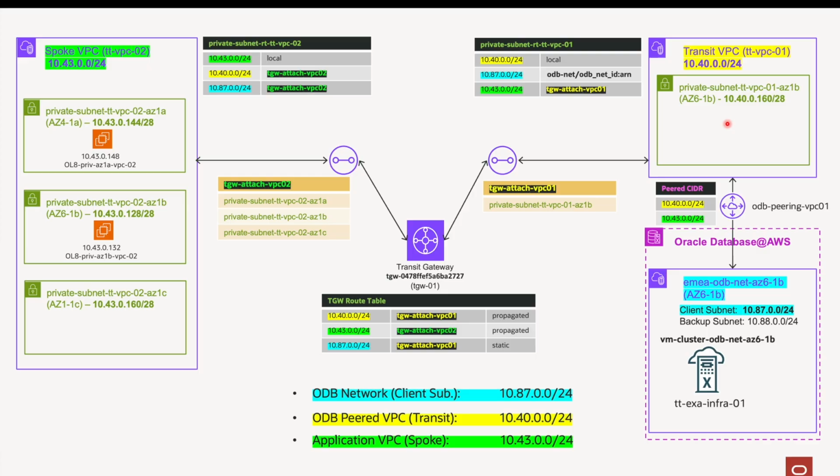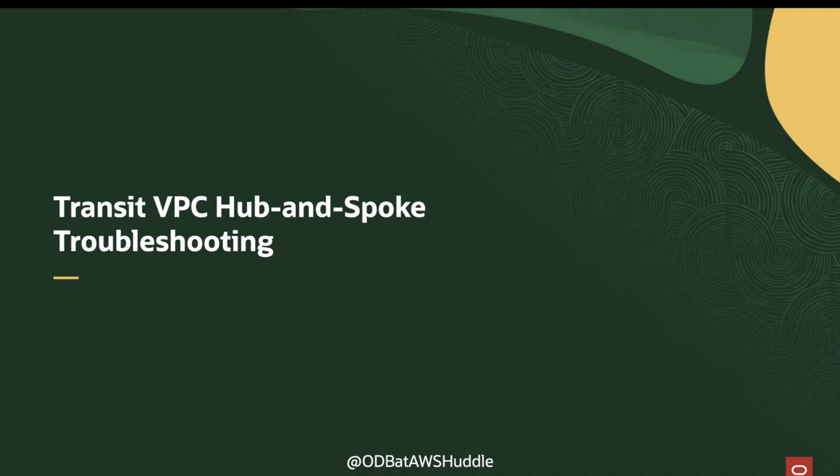And we can now test end-to-end connectivity from the EC2 instances in the spoke VPC to the ODB network. If all routes and prerequisites are correct, the connection should work end-to-end. This is the final design. The spoke VPC reaches the ODB network through the transit gateway, the transit VPC, and the ODB peering connection. But let's finish with a troubleshooting checklist. These checks are useful when the routing path does not work as expected.